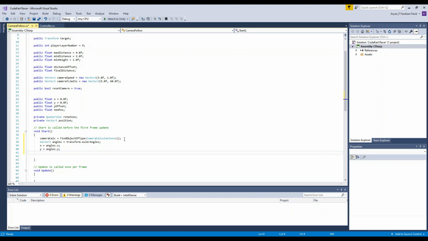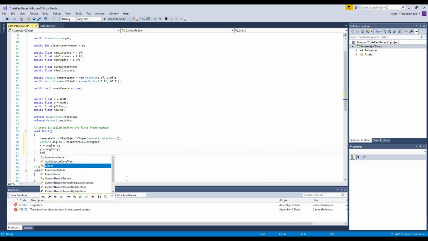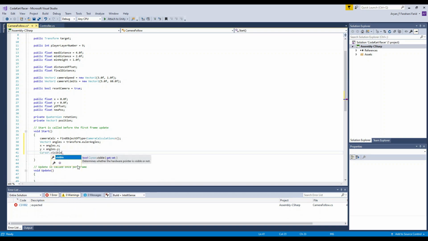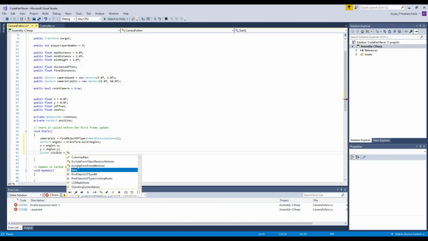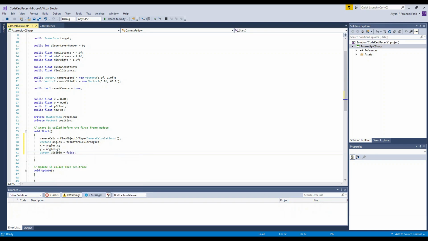What we're trying to do is, when we move our character, you know your mouse cursor that I'm moving right now, this is called a cursor. If you want, you can keep this on your screen in the game. If you don't, you don't have to. I'm going to keep it off my screen, so let's write Cursor with a capital C, Cursor.visible equals false. If you want it on the screen, make sure to write true, but I'm just going to write false here because I like the game more clean.